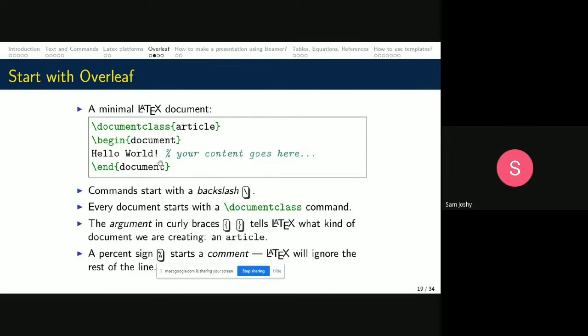So this is a very simple document. It just types hello world. And here we can see something is written in green. These are all the commands. The argument in the curly braces tells LaTeX what type of document it is. It is an article. Then there is something written in light blue color, percentage, your content goes here. This starts a comment. So what is the purpose of a comment? When we put a comment, all the text which falls beyond this percentage sign will not be presented in the output. So LaTeX will ignore the rest of the line.